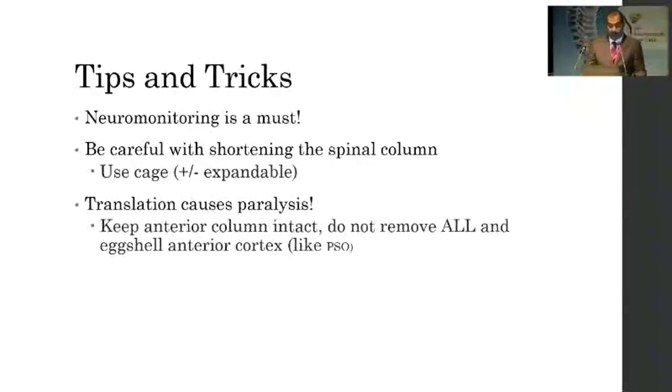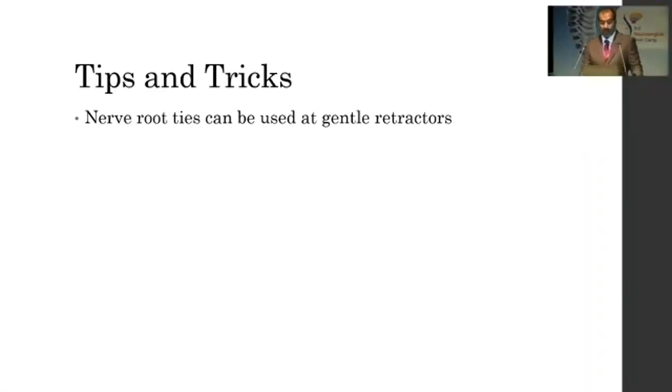Some tips and tricks are: you should have neuromonitoring if there are very steep curves. Be careful with shortening the spinal column and use expandable cages to give you more control. Translation causes paralysis. Avoid it at all costs. Keep anterior column intact till the last. Do not remove ALL and eggshell anterior cortex like a PSO. Nerve root in the dorsal spine can be tied and used for gentle retraction when you're working anteriorly.